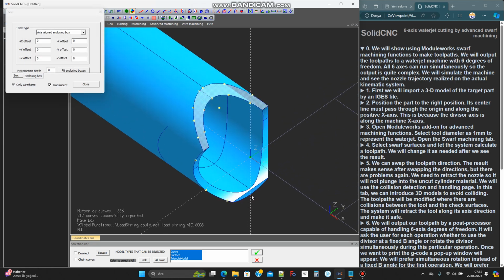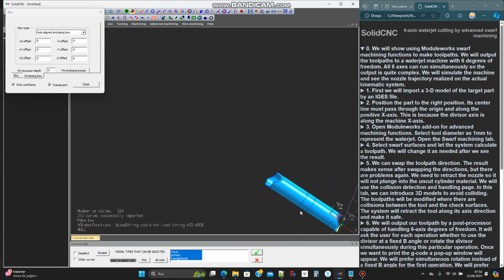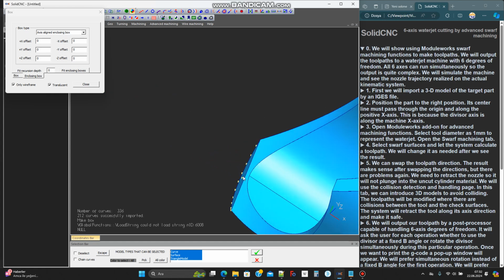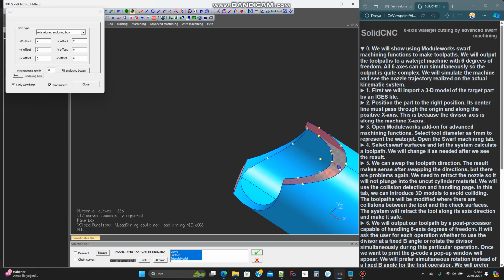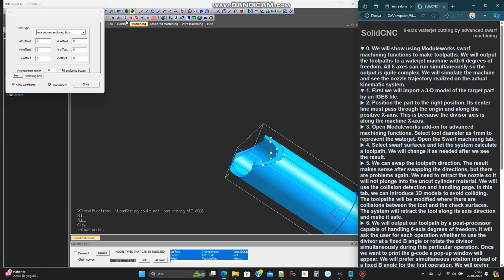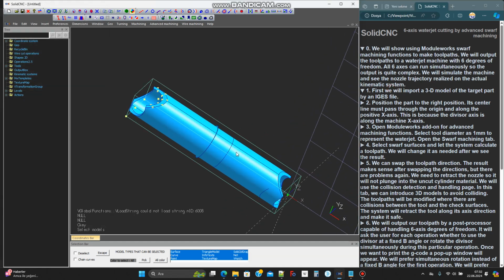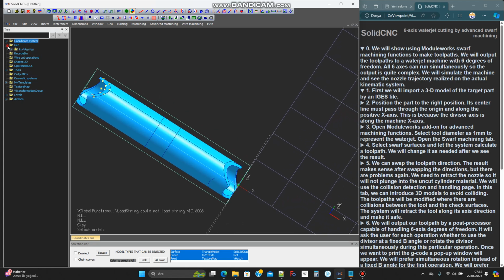We will simulate the machine and see the nozzle trajectory realized on the actual kinematic system. First, we will import a 3D model of the target part by an IGS file.